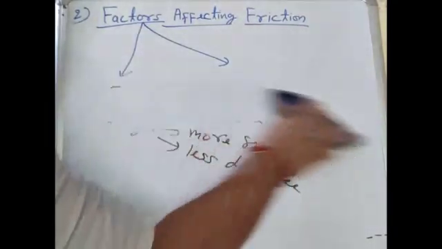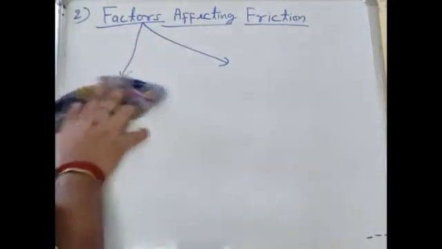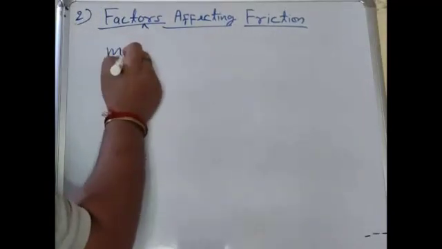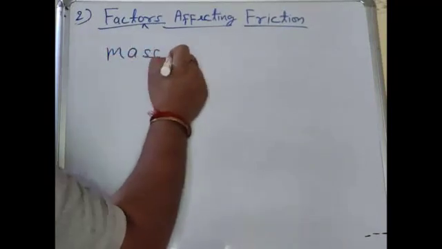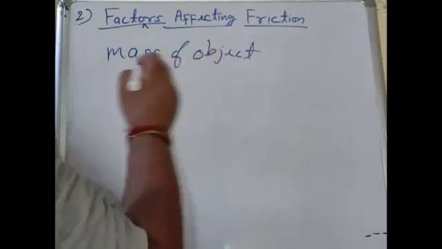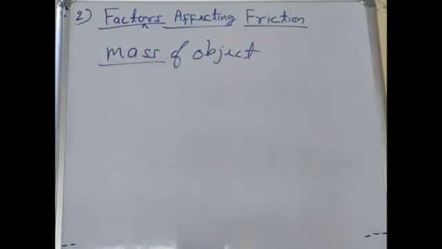One is the nature of the surface, and the second one is the mass. In the case of the nature of the surface, if the surface is smooth, then there will be less friction. If the surface is rough, there is more friction. So friction depends on the nature of the surface. The next factor is the mass of the object, which means friction depends on the mass of the object as well.